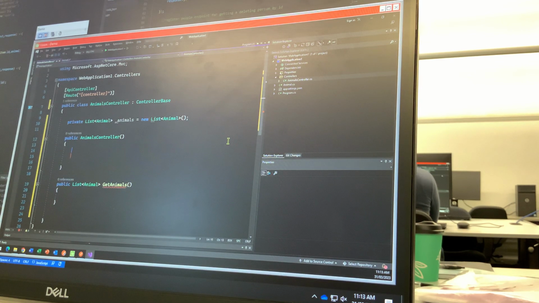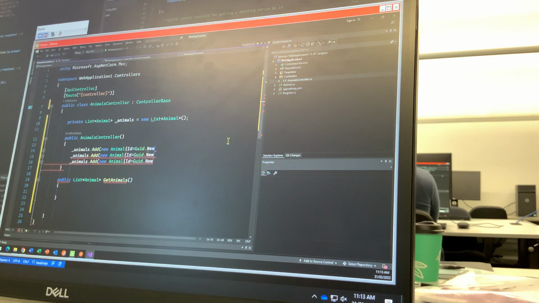Yeah. So let's say animals dot add new animal. And the animal will say ID equals. I'll get to the ID in a second. For the moment, actually, GUID dot new GUID, I believe is the method.